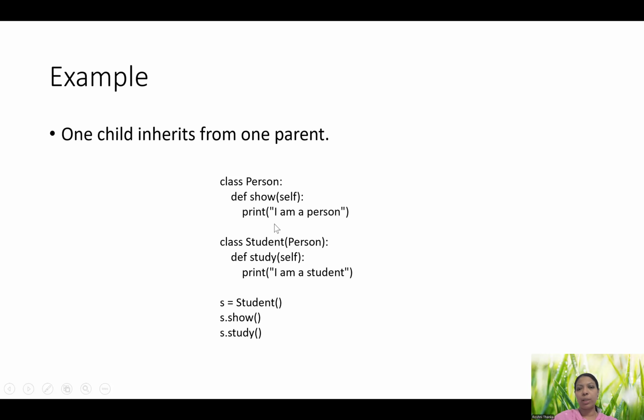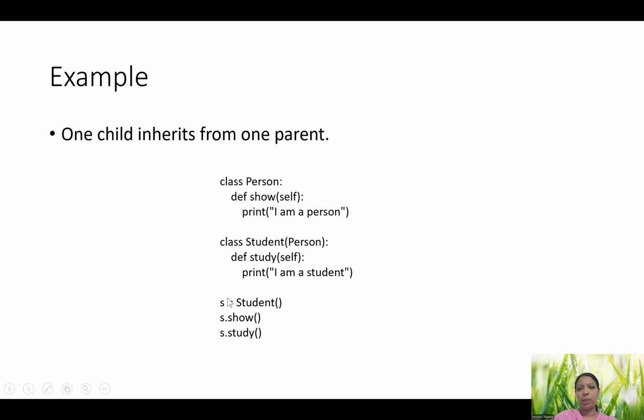Because whatever belongs to the parent will also belong to the child. So the student class has the study function, and in addition it has the show function as well. When I create an object for the student class, as you already know, object name equals, and for this class I have to put the name of that class.